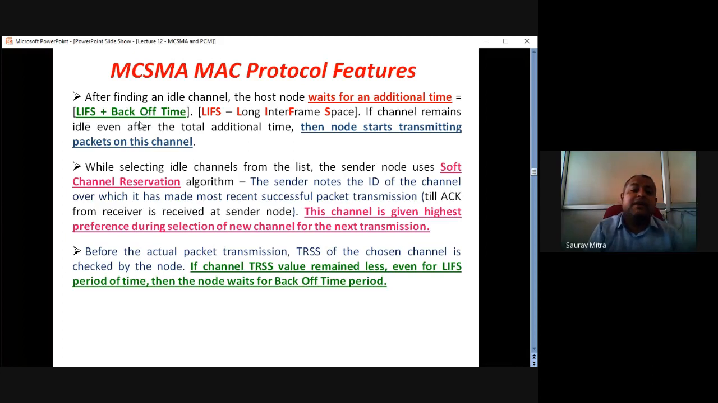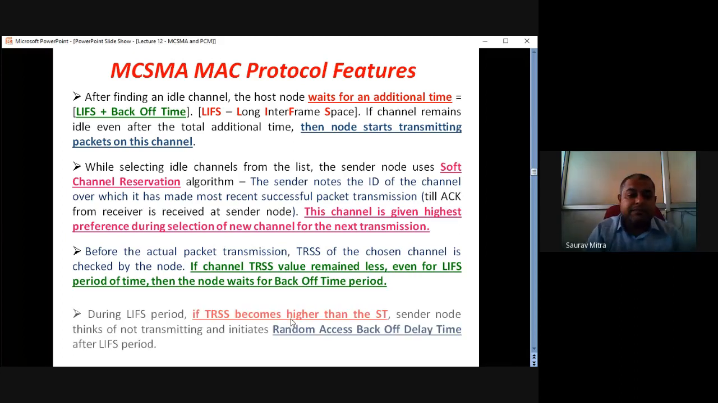After that 6 millisecond, again carrier sensing would happen. If it finds that TRSS is less than ST, then again the LIFS period would start. After that, if after the 6 millisecond back off time TRSS is again found greater than ST, then again the back off time will become double. So from 3 it became 6, now from 6 it will become 12 millisecond, and you keep on going. So this is the significance of back off time.